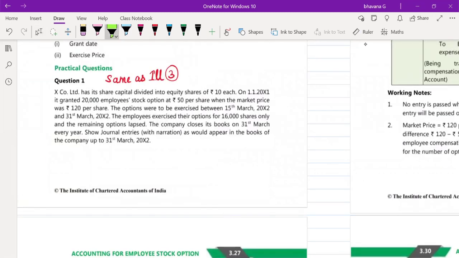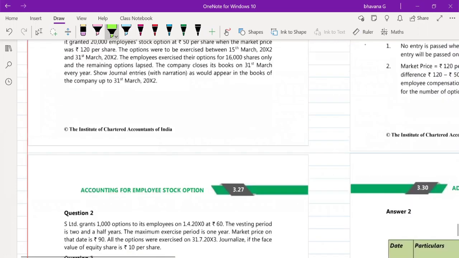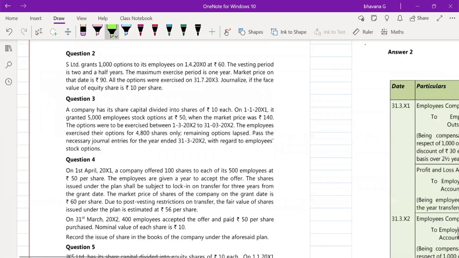So practical question number 1, we have already solved. It is same as illustration number 3. So you can solve it by yourself. The remaining 4 practical problems alone we'll see.